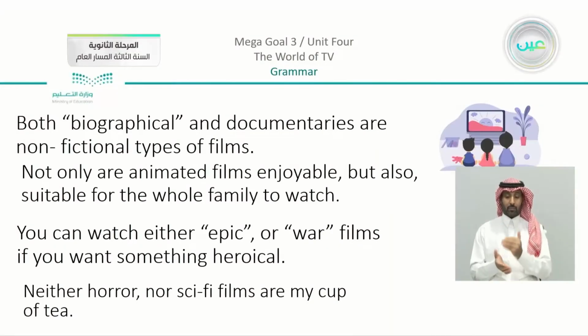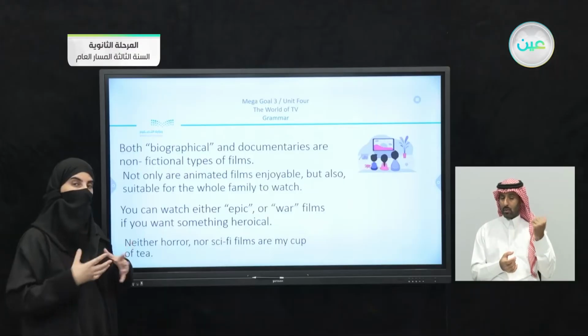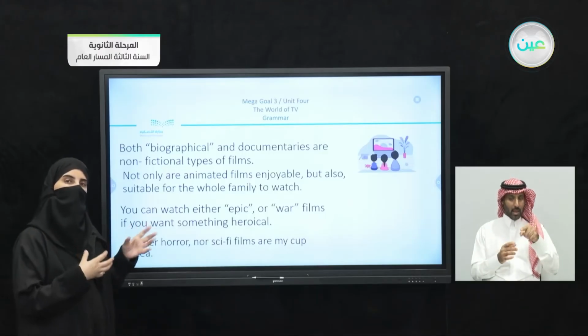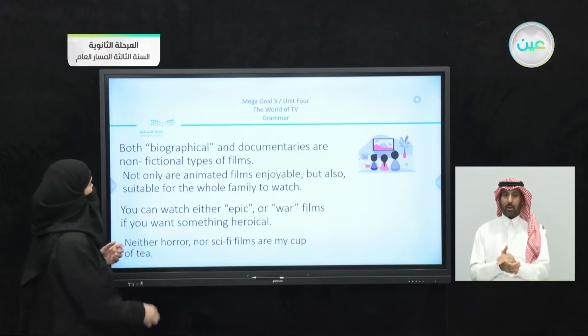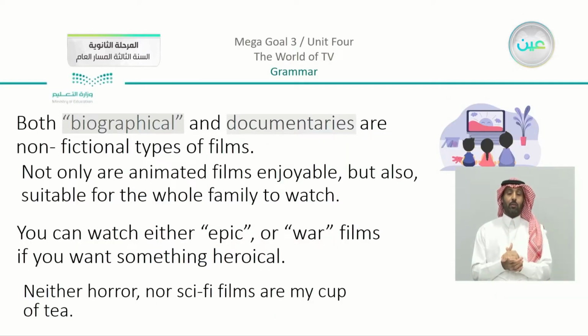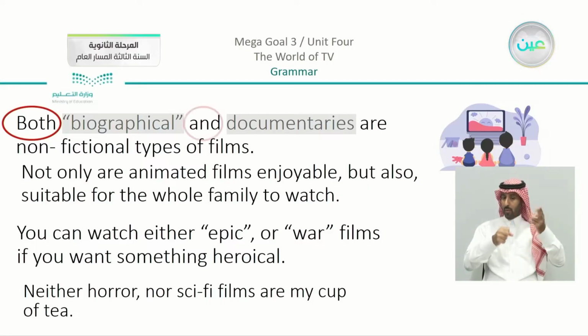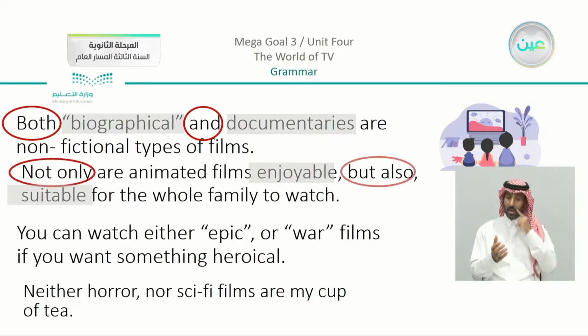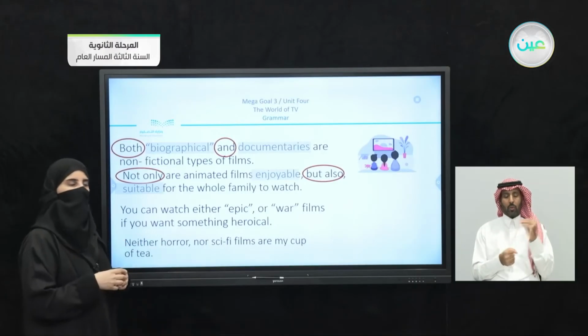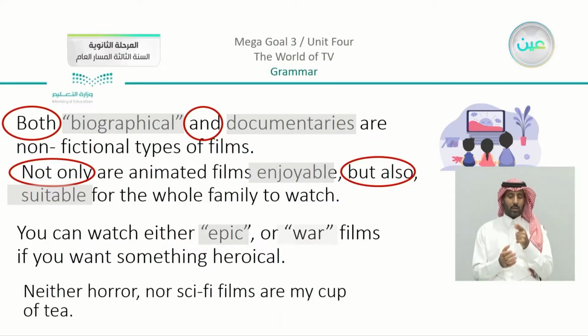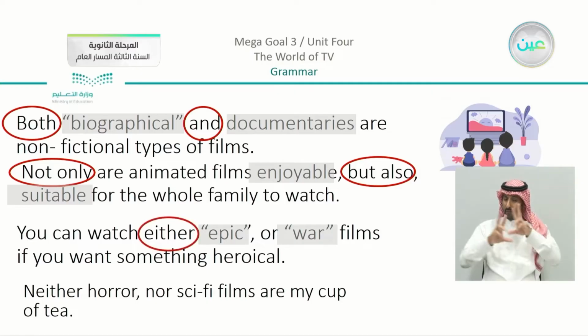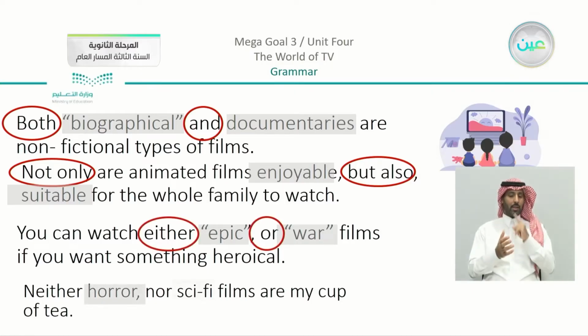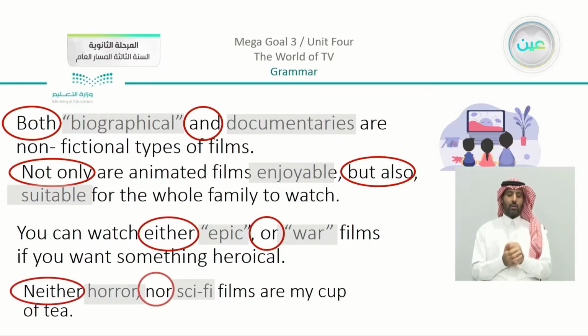Now, we are going to go back to our examples. Now you know the complete idea, and the examples will be much clearer. So we have here biographical and documentaries. We have here both and documentaries. We have also enjoyable as an adjective, and suitable, just to make sure that you have followed and understood the complete idea and noticed again what we have done. We said that we have epic and war. You can see that they are both nouns using either or. And the last one, we have horror and sci-fis. And of course, here we used neither nor.